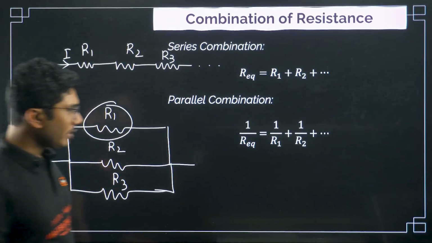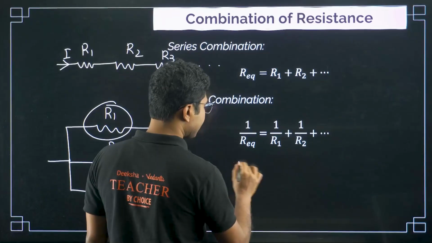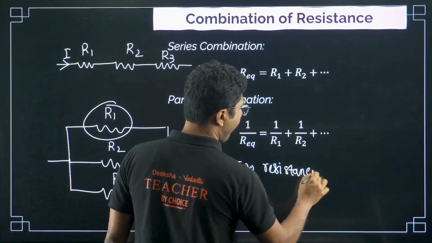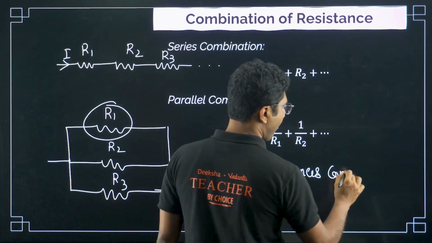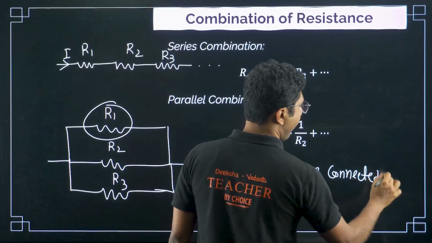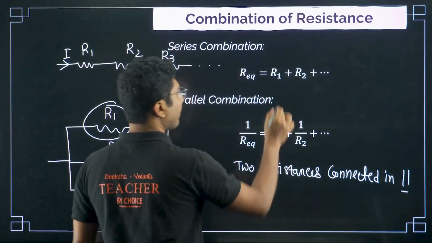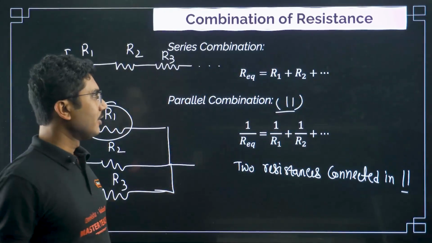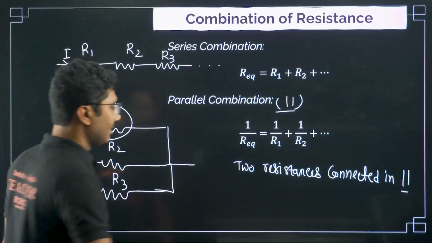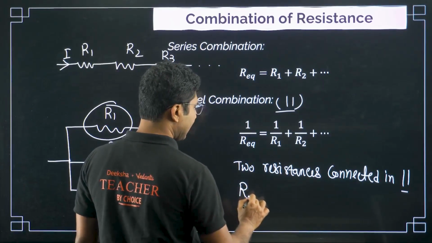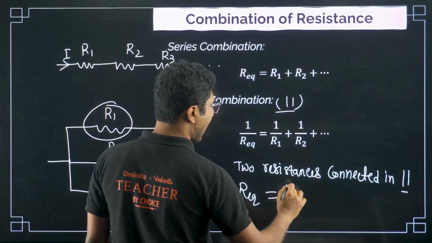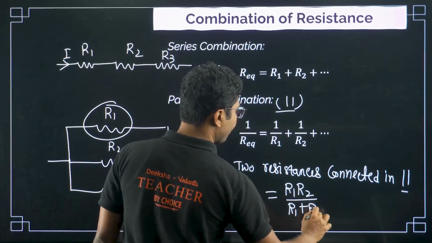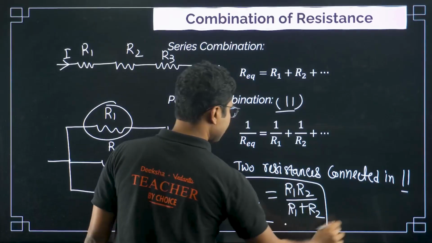Now when we are talking about only two resistances connected in parallel, this is the symbol for parallel. Series generally has no symbol. Series is series. You may have used this symbol in mathematics as well. So when two resistances are connected in parallel, you can use the direct formula R1 R2 by R1 plus R2. This is a direct formula to calculate the resistance.